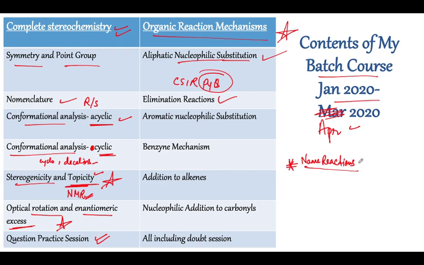But if we study the name reactions topic wise, for example elimination reaction, if I study Peterson elimination, then it is easy to remember that the Peterson reaction is an elimination reaction. Then there comes Cope elimination, then Chugaev elimination. So it will be very beneficial if I study them along with the concepts, along with the topics.